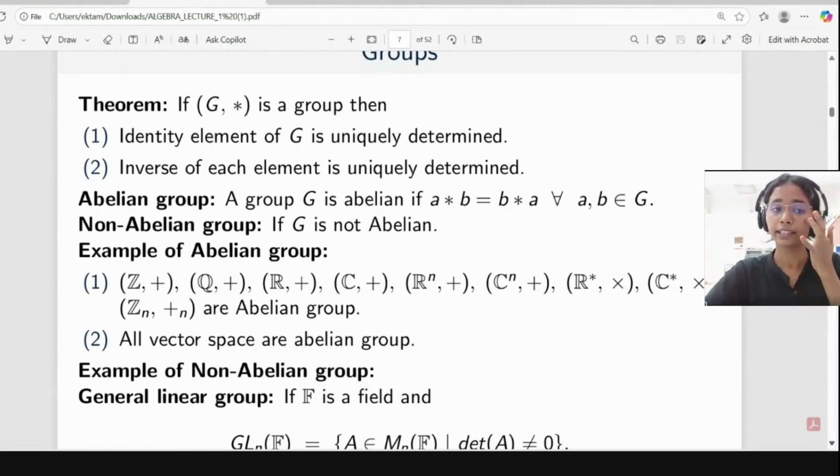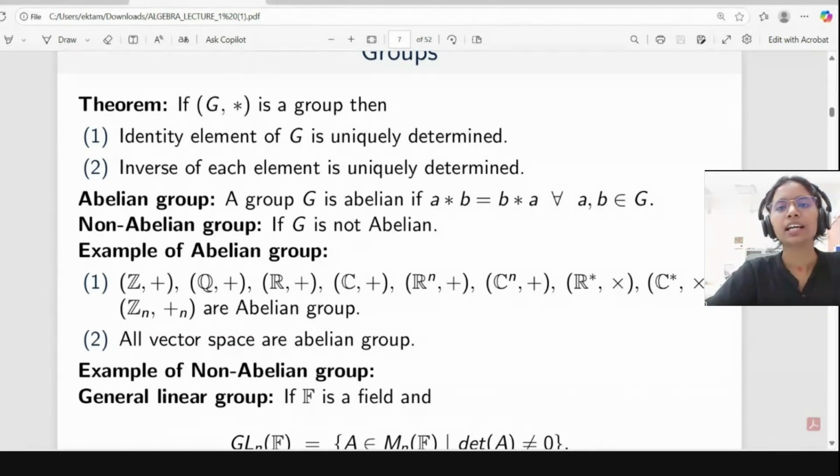Since E1 is an identity and E2 is another identity, E1 into E2 is equal to E2, and E1 into E2 is equal to E1. So from here, by cancellation, we get the result.